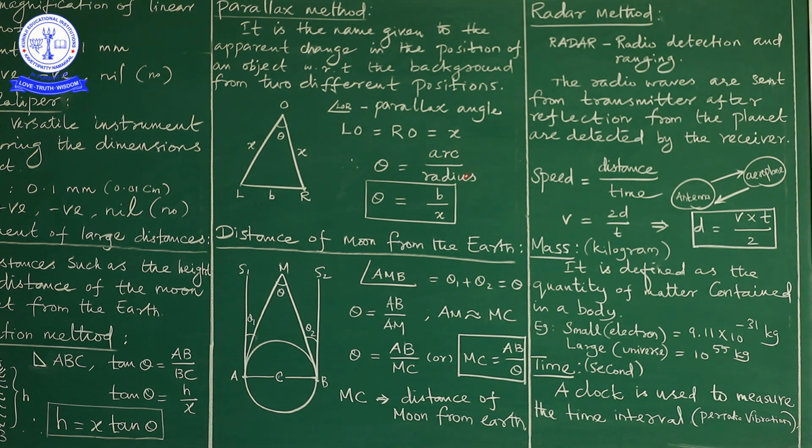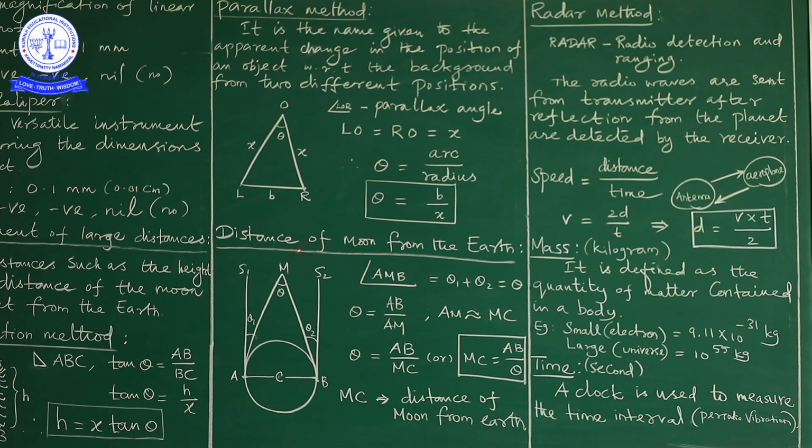What is the arc length here? From the point L to R, it is called the arc length. And from the point O to L, it is called the radius. Simply, the arc is replaced by b, and the radius is replaced by X. So, theta is equal to b by X. From this formula, we are able to calculate the unknown value.